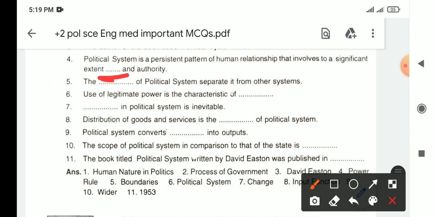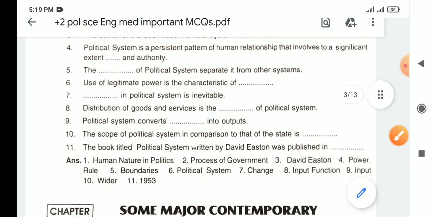Then fifth question, the dash of political system separate it from other system. The dash of political system, boundaries of political system. यहाँ पे आ जाएगा boundaries of political system. Use of legitimate power is the characteristics of political system. And question number 7, dash in political system is inevitable. जो होना ही होना, inevitable होता है, जो होना है ना. Change in every political system is inevitable.